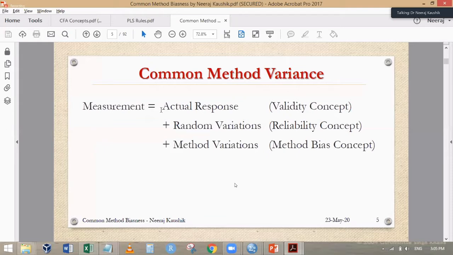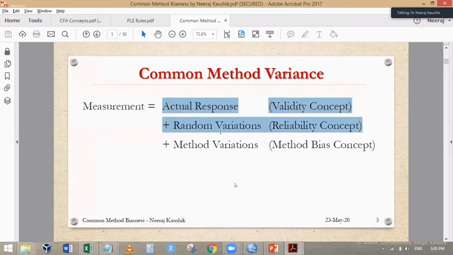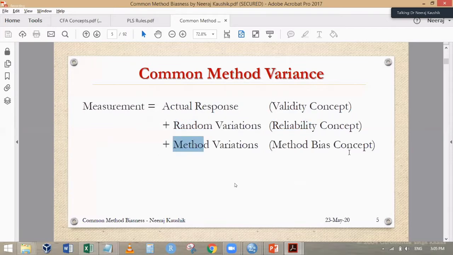These three are the actual response, which is called validity. The random variable concept is called reliability, and method variation is called the method bias, anything else other than that. So our purpose is to look only and only at this. But this is also there.